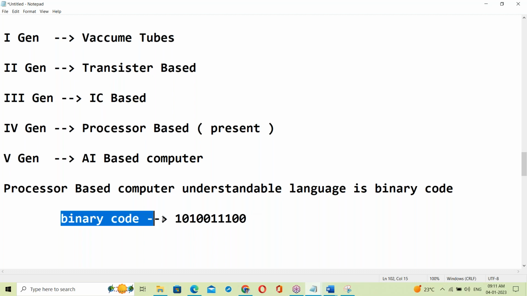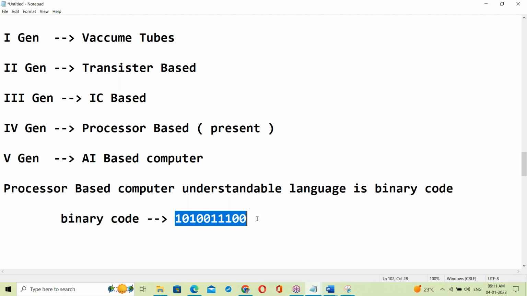Okay. Yes, in Java I will explain. Once we enter into Java, what is binary code? How is binary code generated here? How that binary code is generated, we'll discuss in Java. Once we start Java programming, that time we'll discuss. In Java we have the data types topic. That time we'll discuss binary codes.